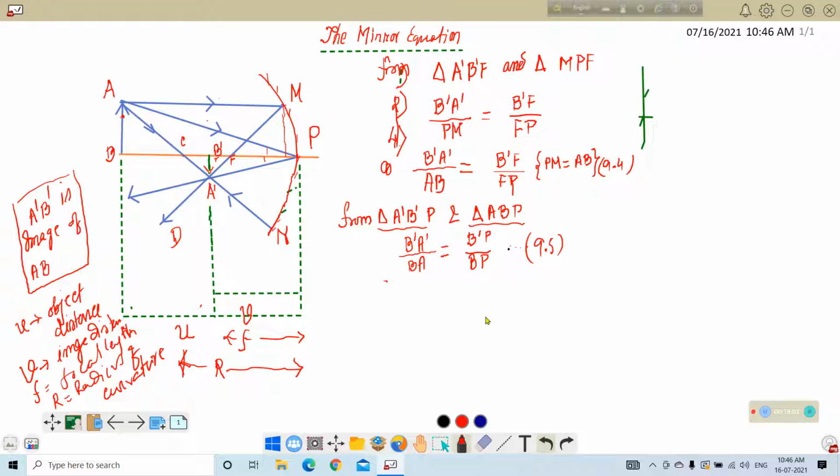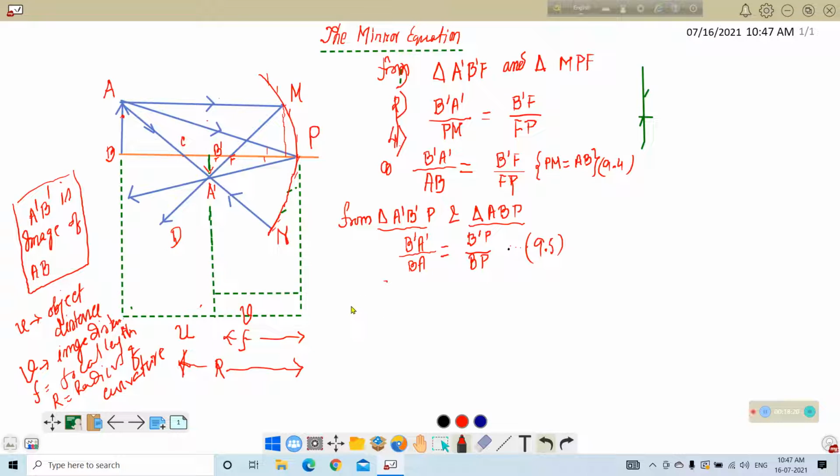Now compare 9.4 and 9.5. At the left hand side, B prime A prime divided by AB and B prime A prime divided by AB are equivalent to each other. So the left hand sides are the same, that is why the right hand sides will also be the same.